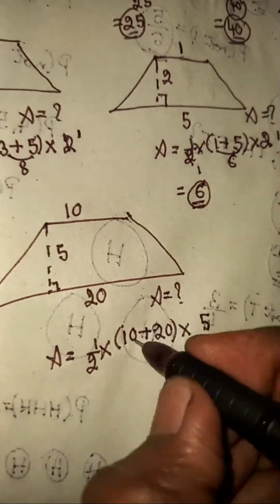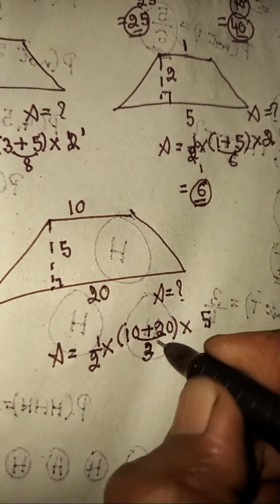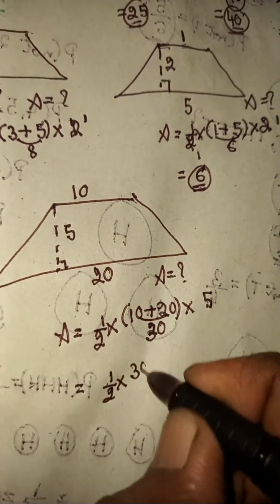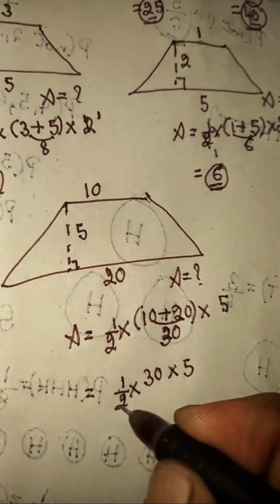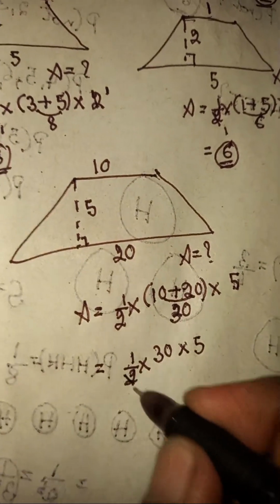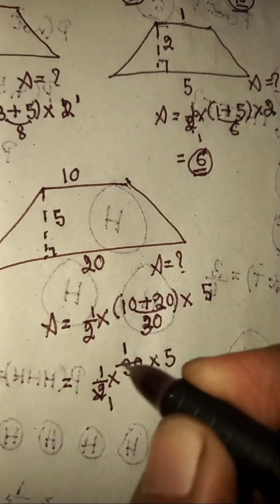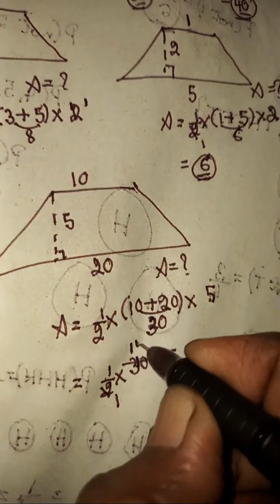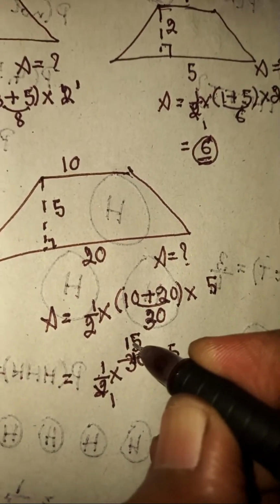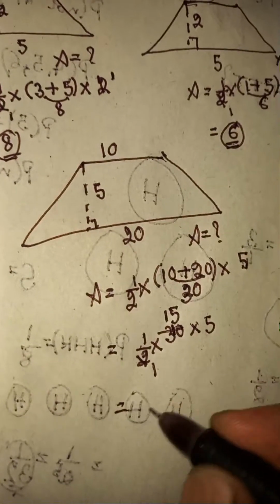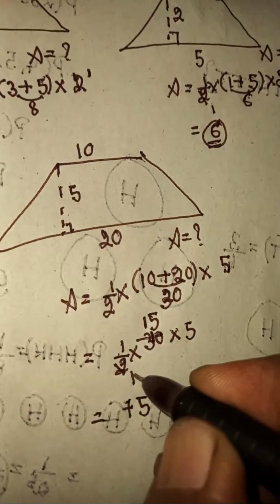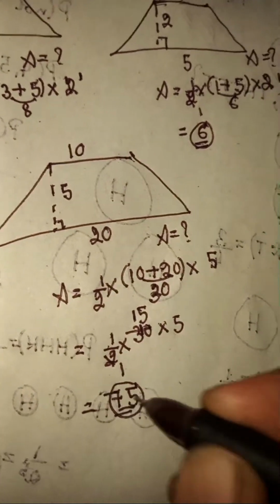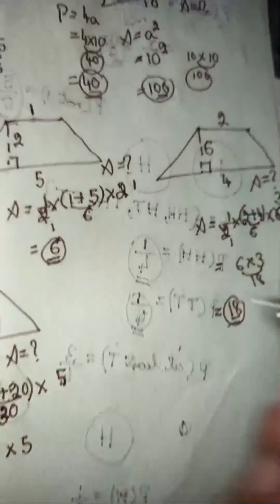Now you can add them. 10 plus 20 is 30 units. You get half times 30 times 5. You can divide these two, since it is in the denominator. 2 into 1 times, 2 into 30 is 15, and 1 remains, so it becomes 15. Now you multiply. 15 times 5 is 75. With denominator 1, it just means 75. It is the area of this trapezium in square units.